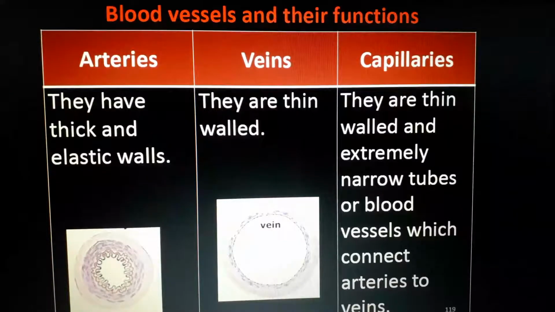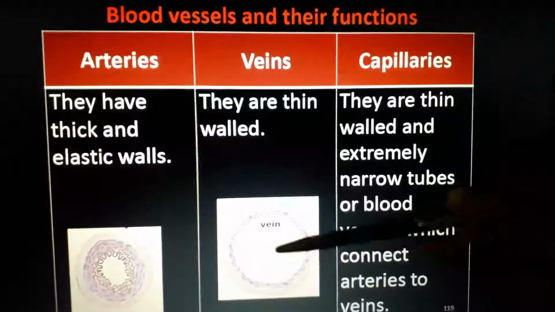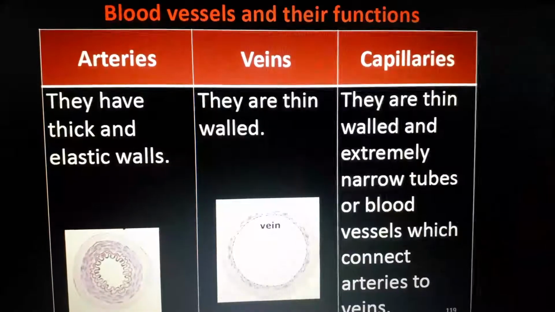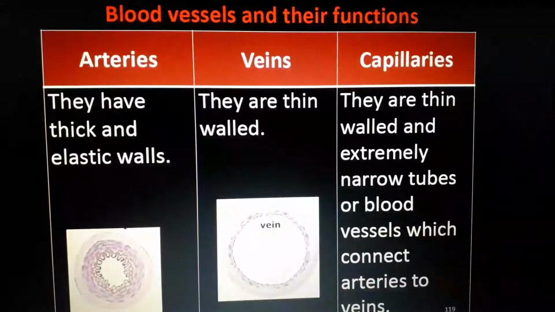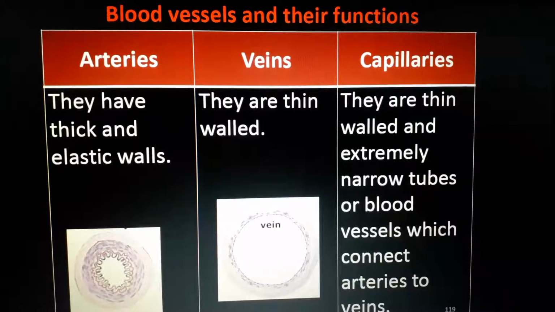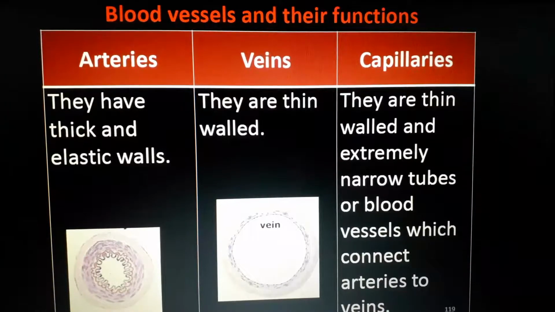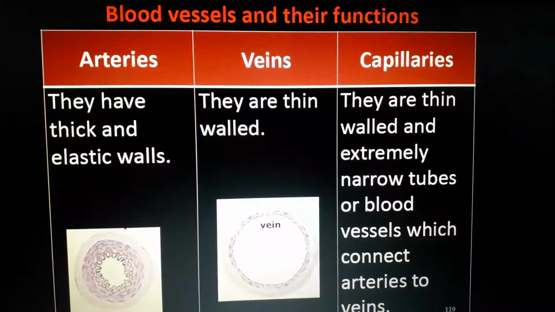Veins are very thin walled because that much pressure is not there. But actually in this diagram one valve must be shown. In some parts of the vein there are valves, but it is not shown in this diagram. In real veins, some parts have valves so that the blood won't reverse.